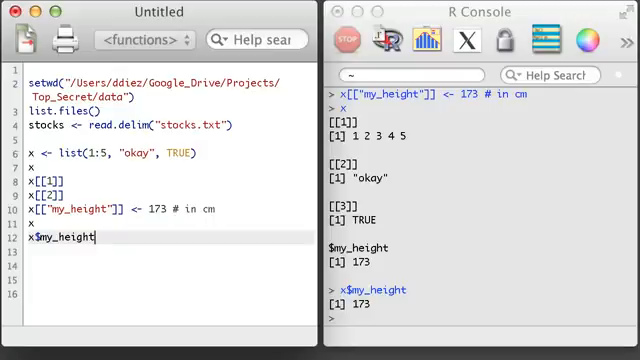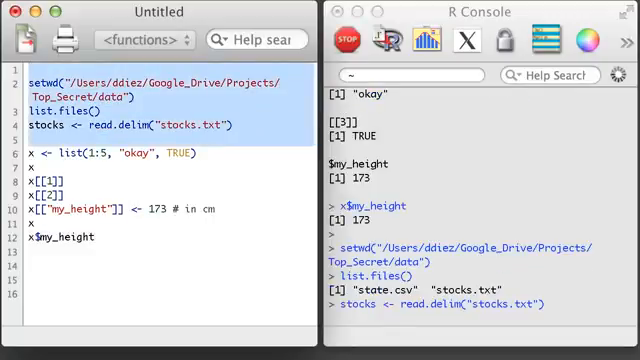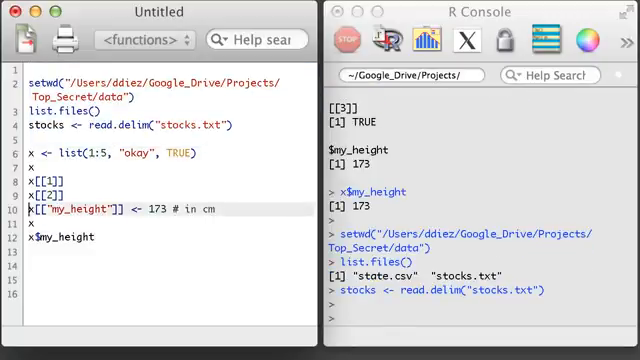Oftentimes I have many groups of data, and it would be helpful to calculate statistics for each. I might organize these statistics using a list. I'm going to load in the stock data just as we have in the last couple of videos. And my goal will be to create a summary of the prices for each stock.